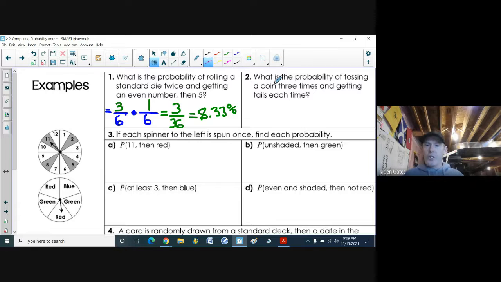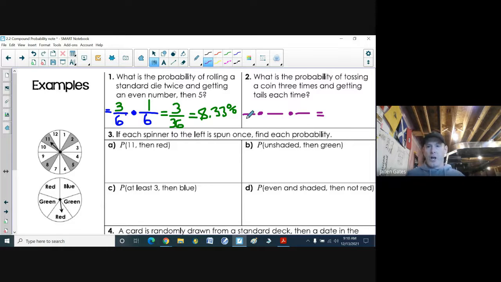So this time we're going to toss the coin 3 times. So we're going to have 1, 2, 3 different fractions. Now, again, they're independent events because when you toss a coin, the next time you toss a coin, it doesn't matter whether you got a heads or a tails the time before.